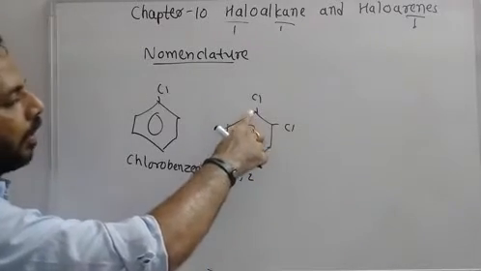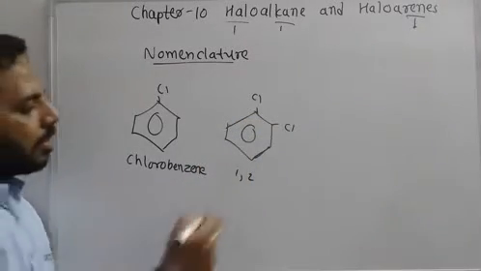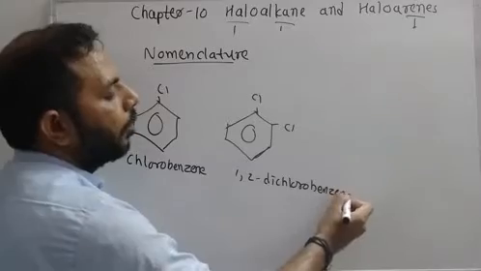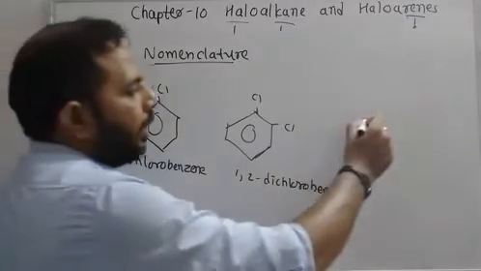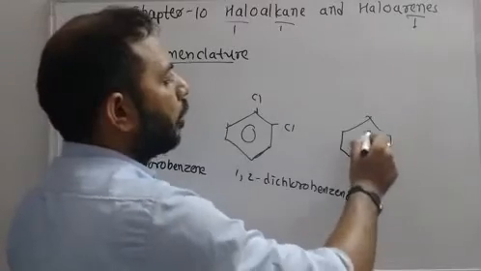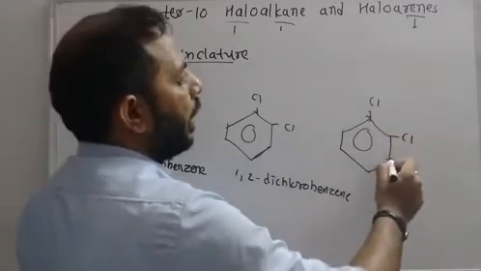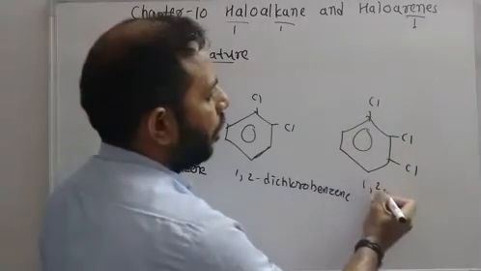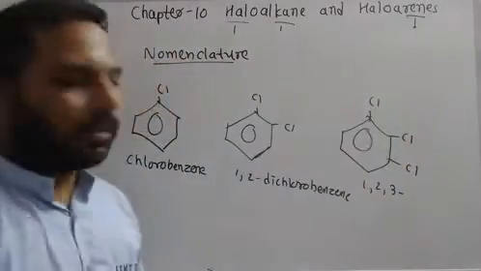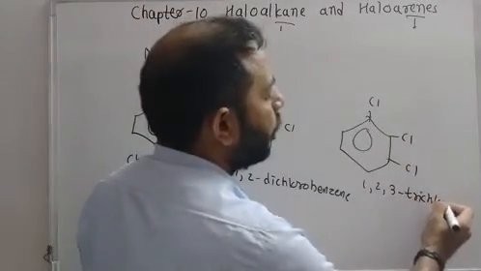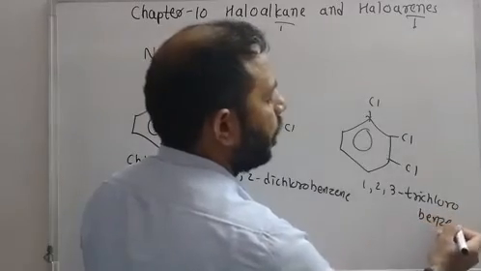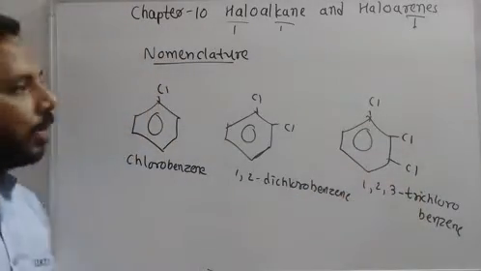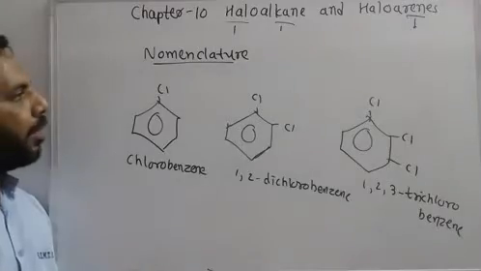Chlorine is present at carbon number 1 and carbon number 2, so the name is 1,2-dichlorobenzene. If there are 3 halogens, let's say 3 chlorines here, here and here, we can write 1, 2, 3. There are a total of 3 chlorines, so trichlorobenzene. So 1,2,3-trichlorobenzene, as 3 chlorines are there. Likewise, aromatic names can be given.